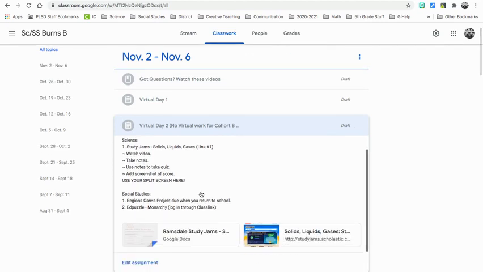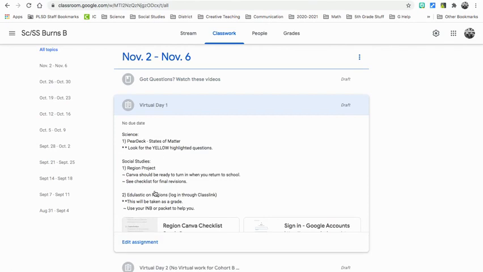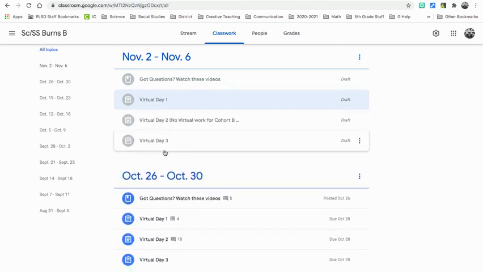All right, for your social studies, let me go back to virtual day 1 because I don't think I mentioned this. You do have an Edulastic on regions. This will be taken for a grade. Make sure you use your interactive notebook or your packet to help you.